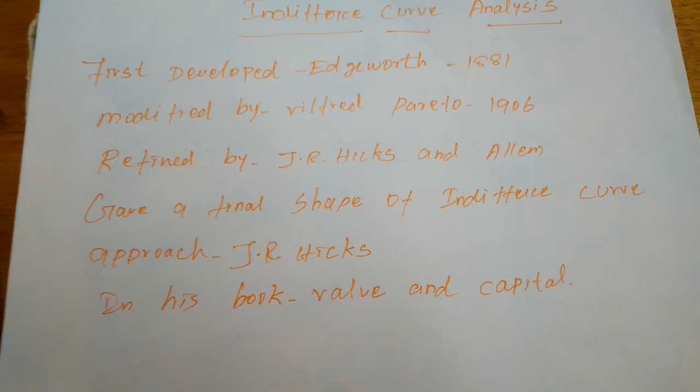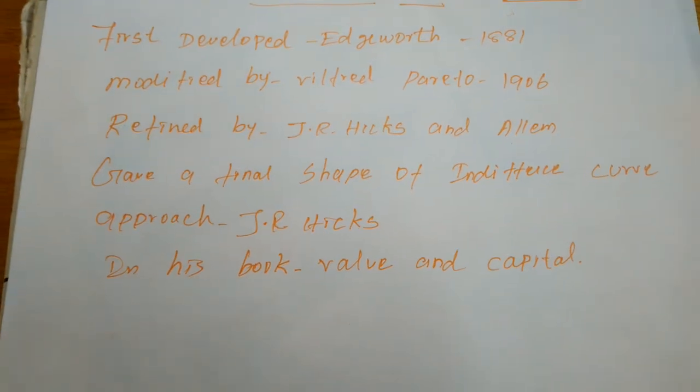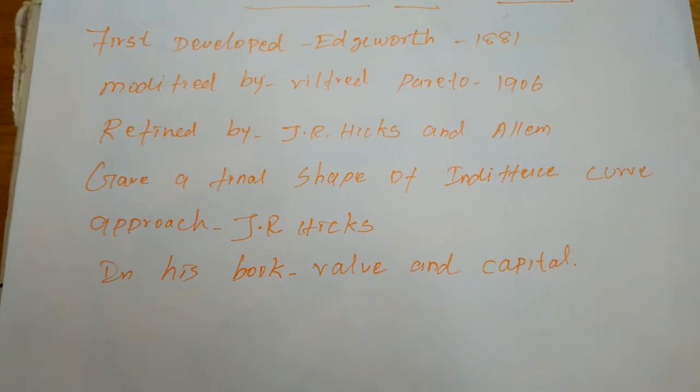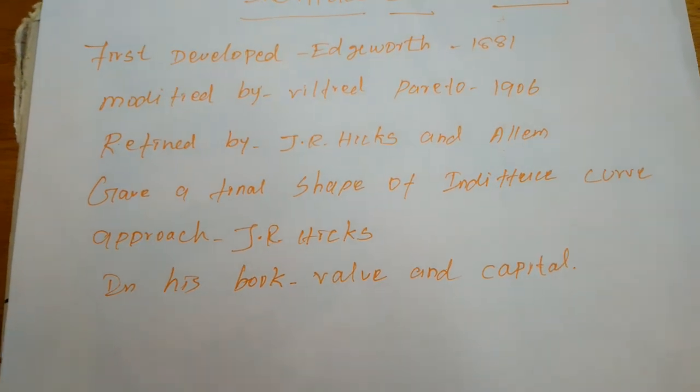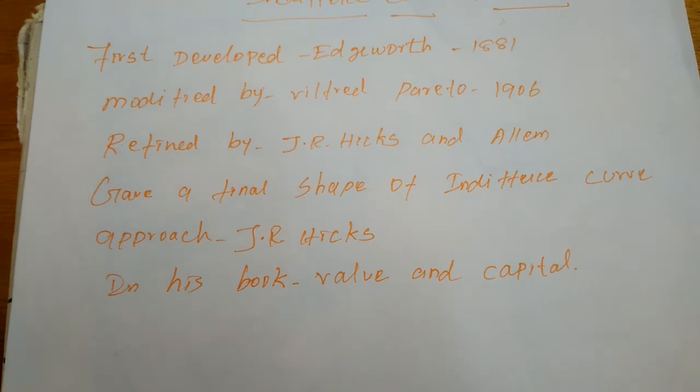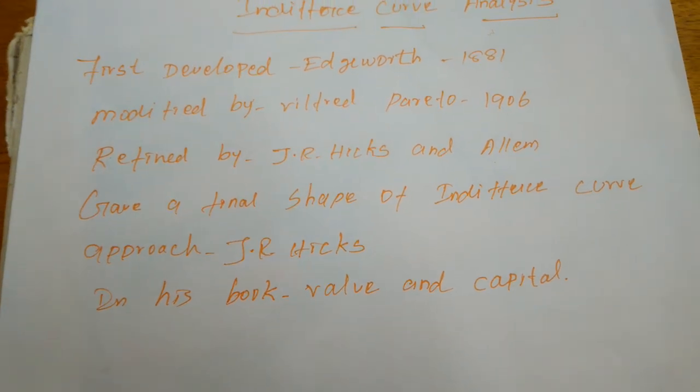In explaining this ordinal method, we must adopt some assumptions. The consumer is rational and his aim is to derive maximum satisfaction.